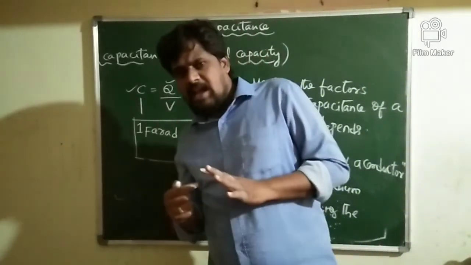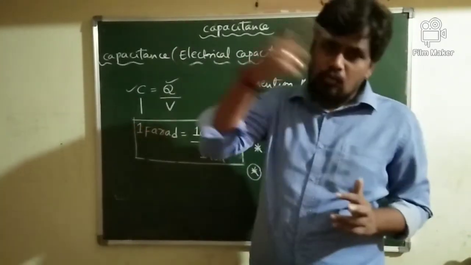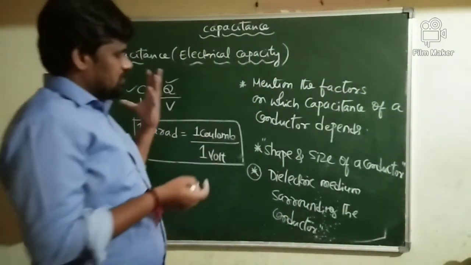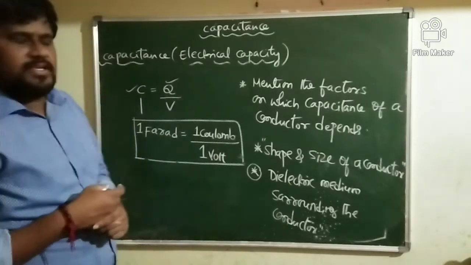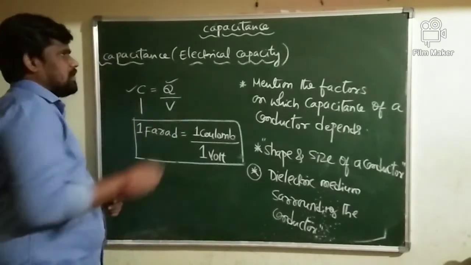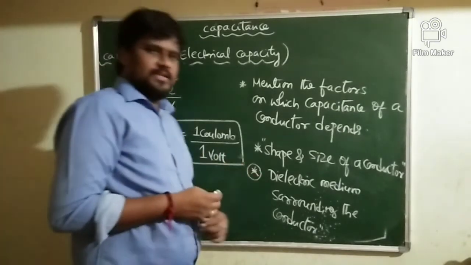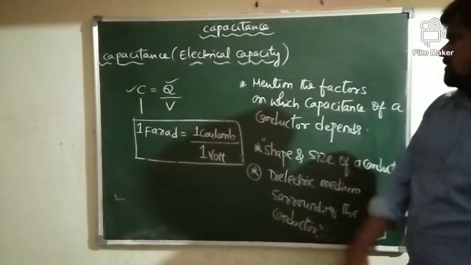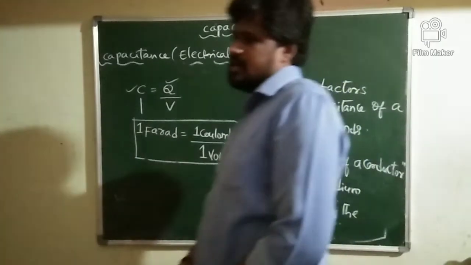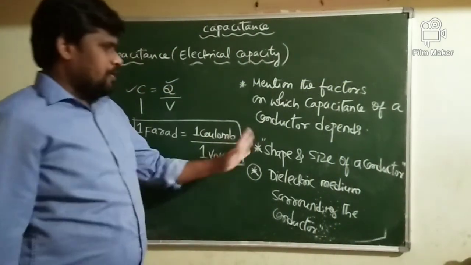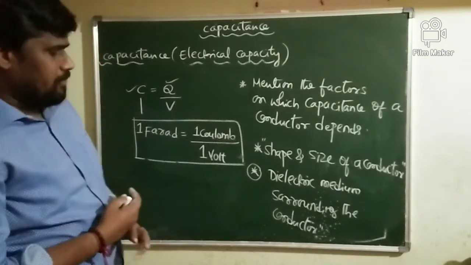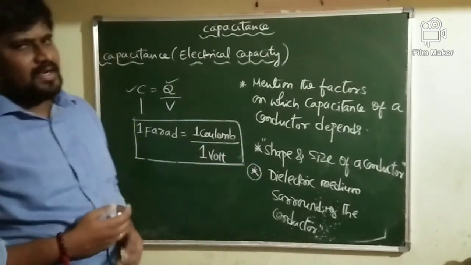If the dielectric medium in the surrounding space of a conductor is changed, definitely the charge stored by the conductor changes, and its capacitance also changes. So the factors on which the capacitance of a conductor depends are the shape and size of the conductor, and second, the dielectric medium surrounding the conductor.